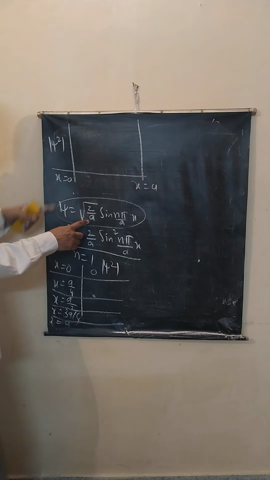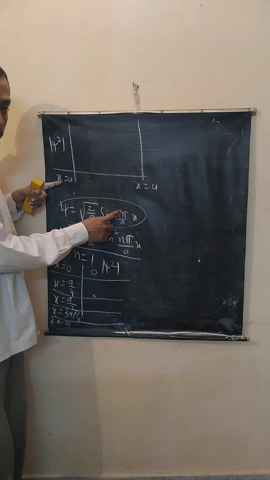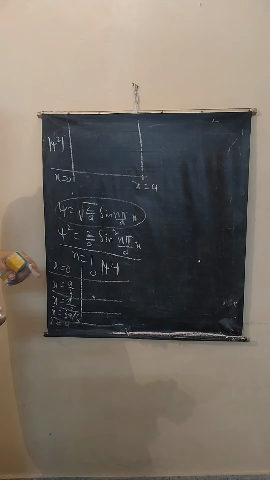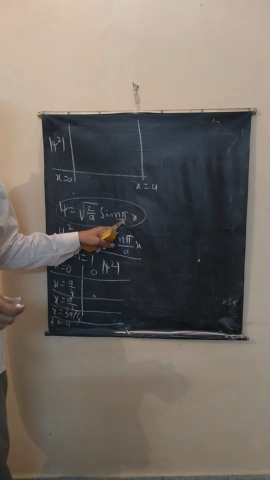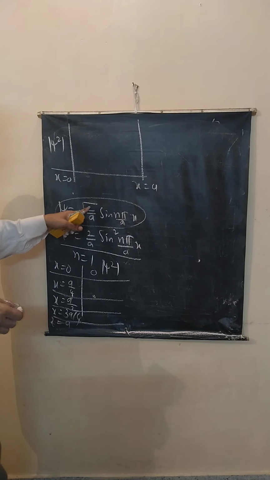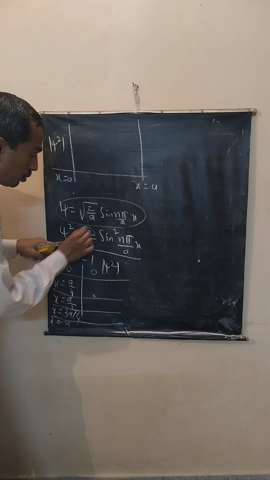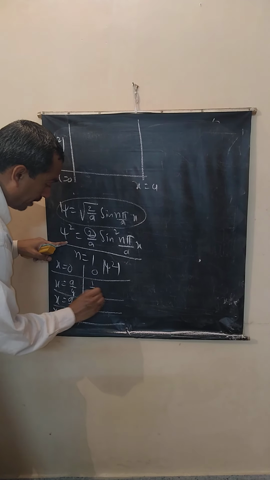Put x equal to a by 4: sin pi by 4, which is 45 degrees, is 1 by root 2. So this root 2 will cancel, this 2 will cancel, it is 1 by a.